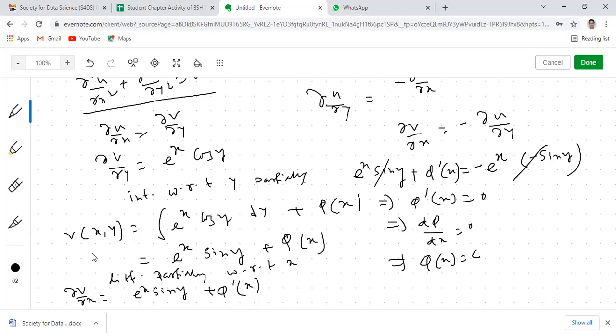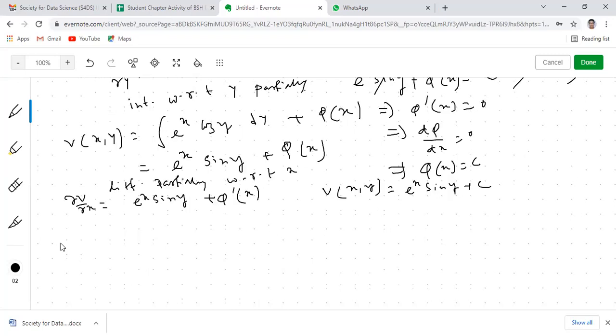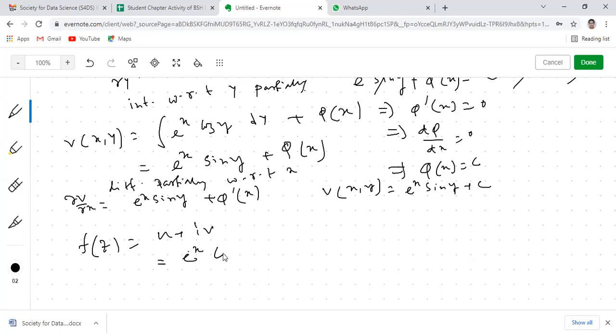So what will be your v? So v x y you have already obtained. Just you need to put a constant here. So v x y will be e to the power x sin y plus c. So what will be your required function? The required function f z will be u plus i v. So u is here e to the power x cos y, plus i into this v, which will be e to the power x sin y, plus c. Is that clear or not? Yes, sir.